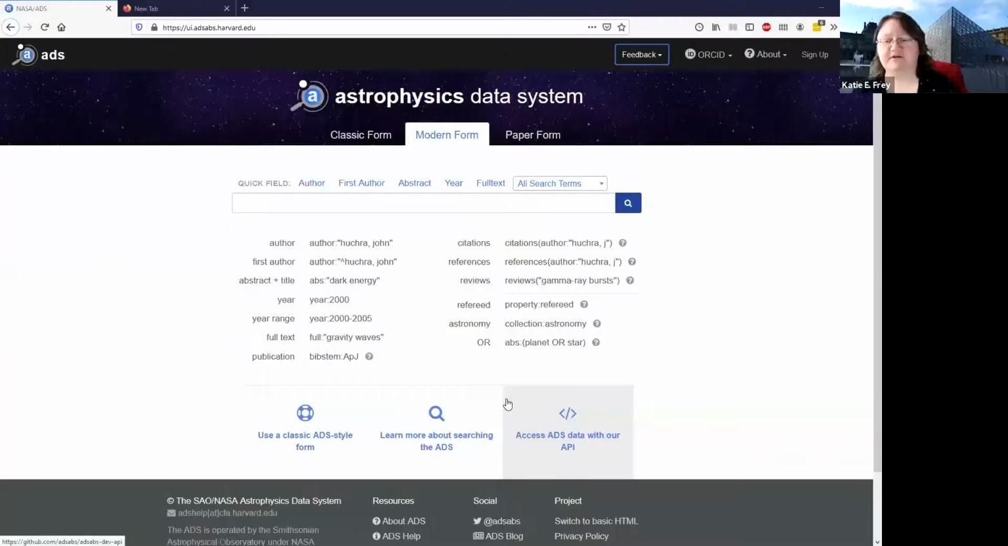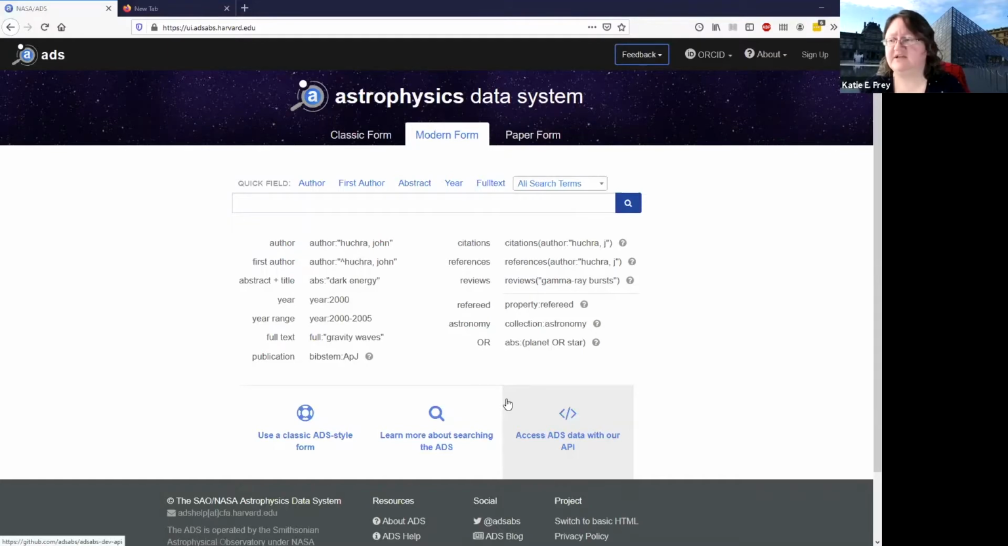All right. So I put the URL for ADS in the chat, which hopefully you should be able to see in the side of the screen for the video interface. It is ui.adsabs.harvard.edu. Then hopefully you can see the URL in the chat. So this is the Astrophysics Data System right here.